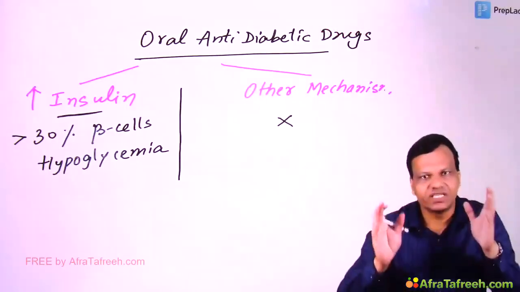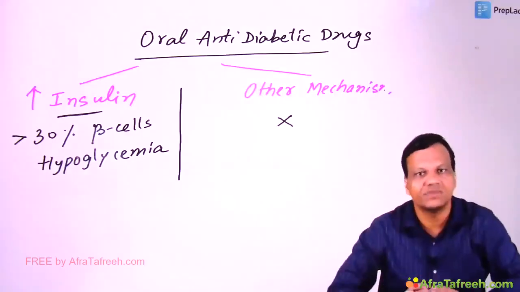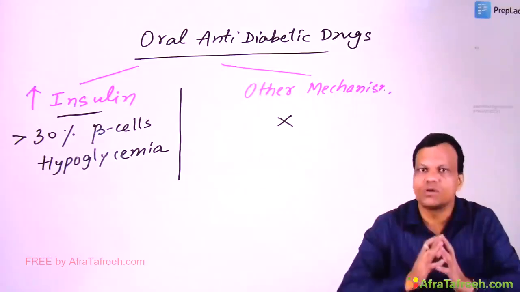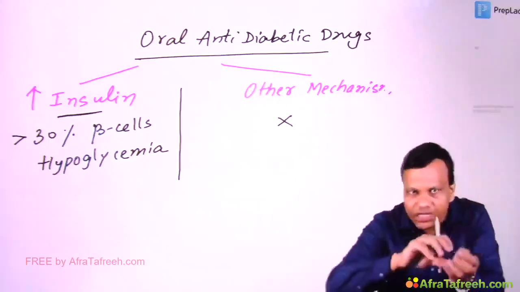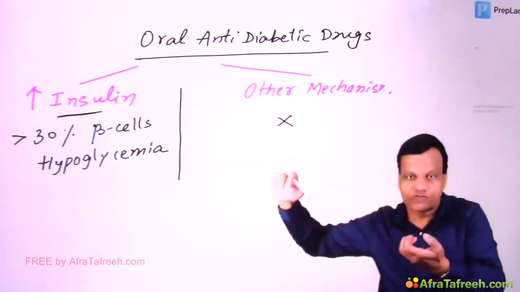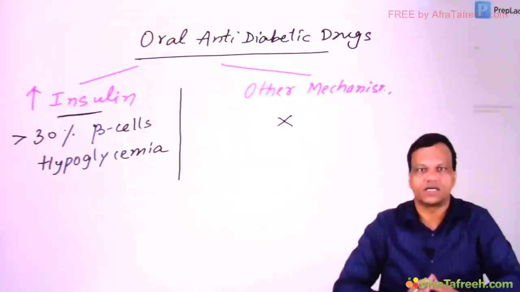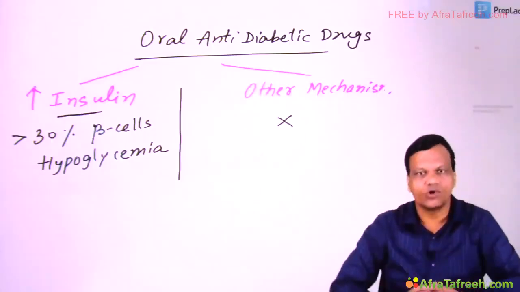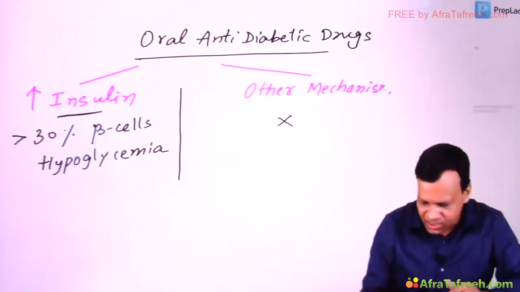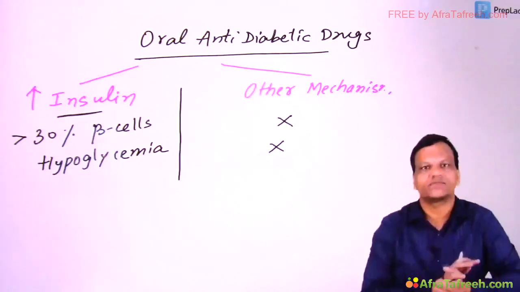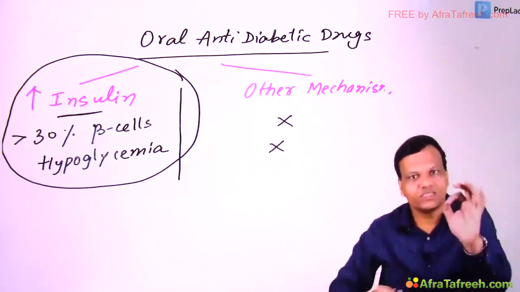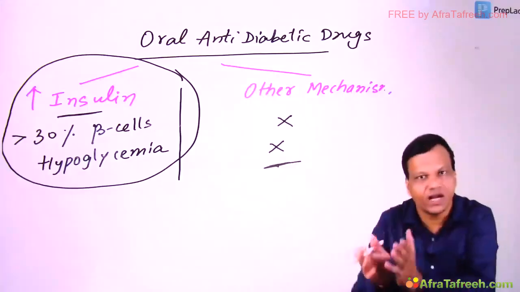Remember, any drug which decreases blood sugar cannot cause hypoglycemia. Only those drugs cause hypoglycemia which decrease blood sugar by moving the glucose from the blood into cells, increasing the uptake of glucose by cells. So if the cells take up glucose from the blood, then hypoglycemia occurs. Clear? So insulin can cause hypoglycemia. So any drug which releases insulin is likely to cause hypoglycemia, whereas this side effect is unlikely with other drugs. So truly speaking, only this group can be called oral hypoglycemic agents. These are not hypoglycemic at all.